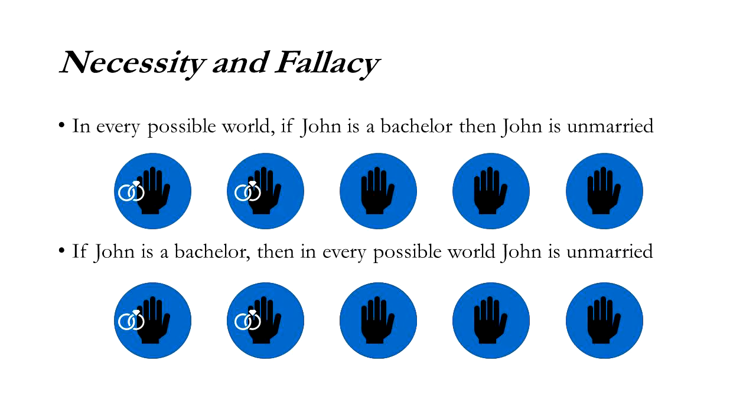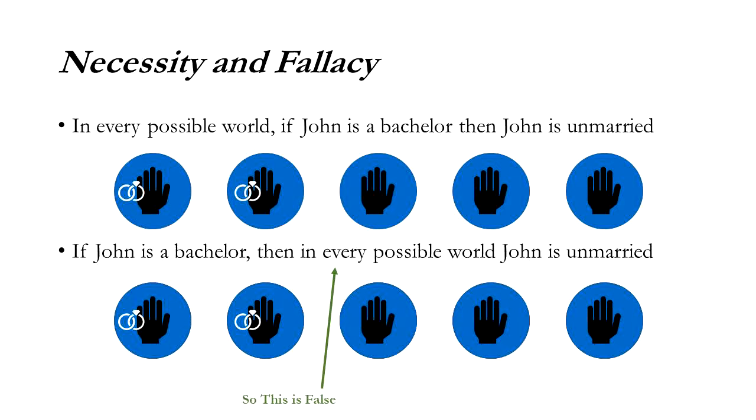Now, what about this one? This is a stronger reading. This was the first one we were working with. If John is a bachelor, then in every possible world, John is married. Note where the "every possible world" is placed. Again, here's going to be the actual world. Now, John is a bachelor here. So for the claim to be true, he has to be a bachelor everywhere. But John isn't a bachelor in every world.